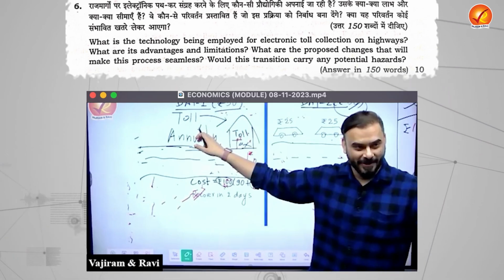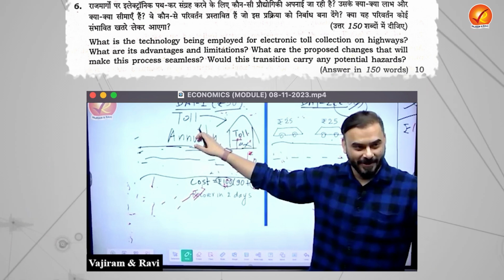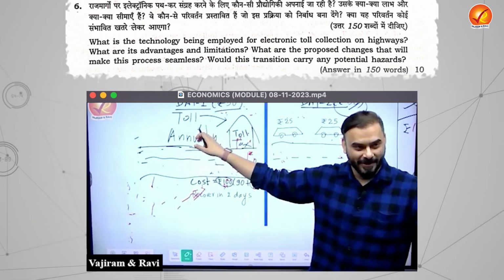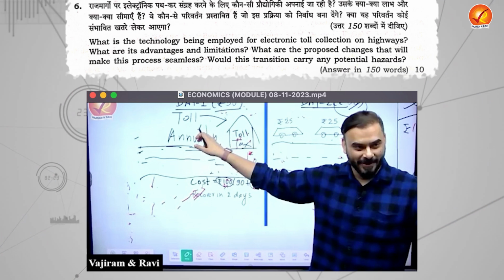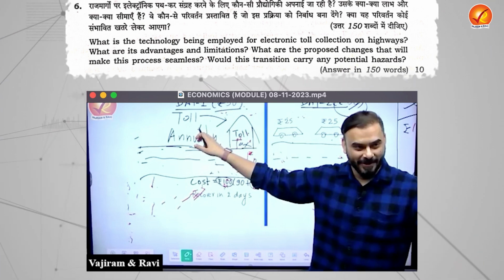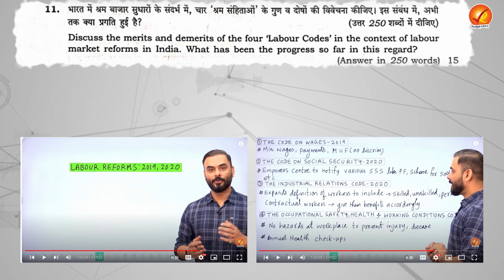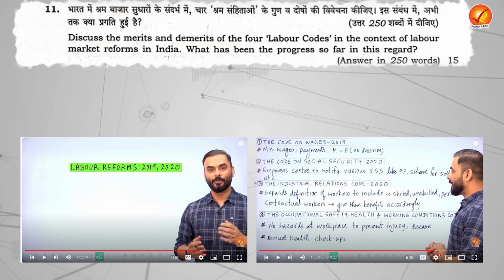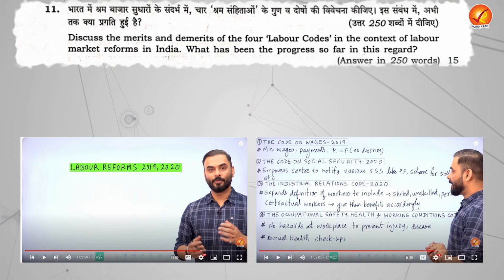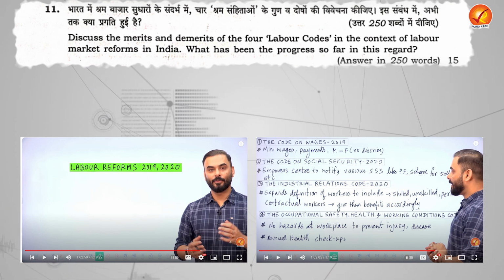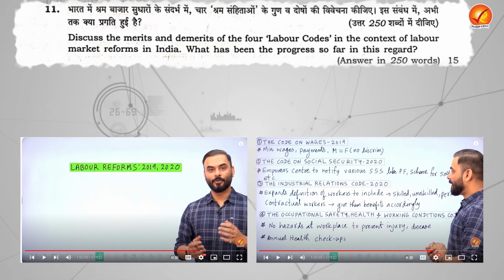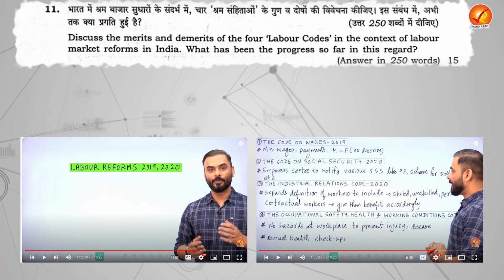Similarly, the questions on electronic toll collection system could have been adequately dealt with the comprehensive lecture on the toll system in your economics module classes. On the same line, the question on merits and demerits of the 4 labor codes were explained in the easiest manner possible in the class with the integration of the current affairs as well.